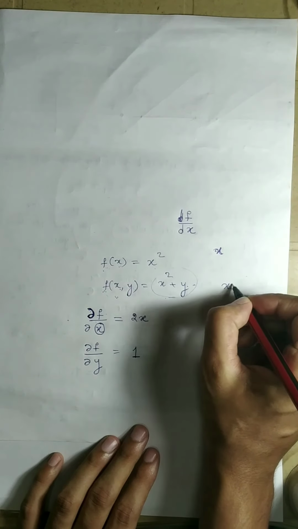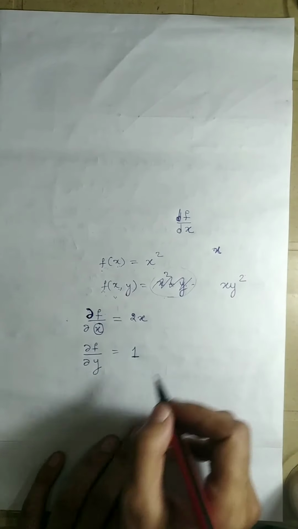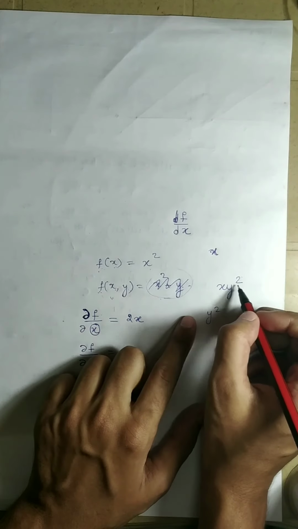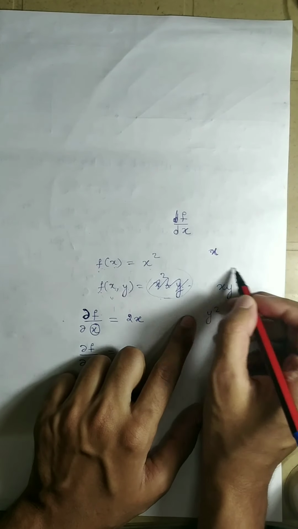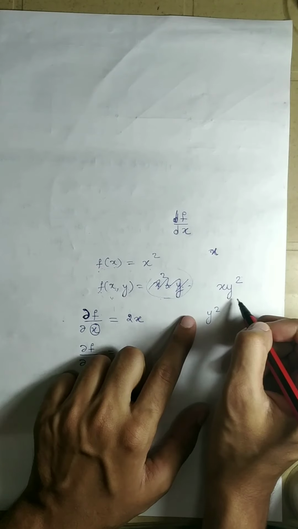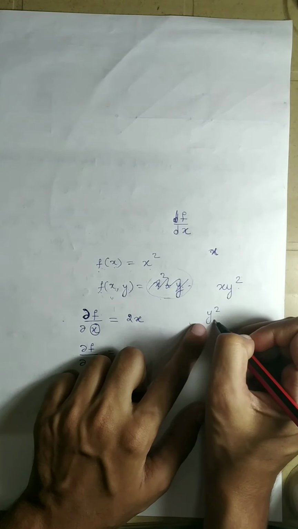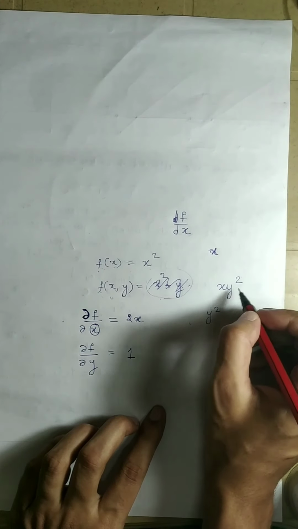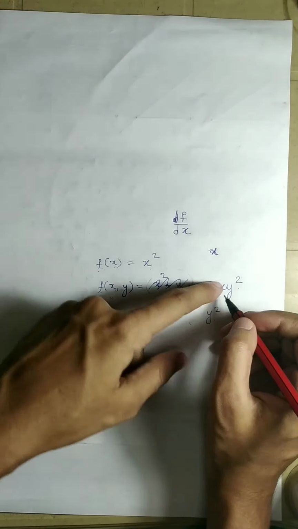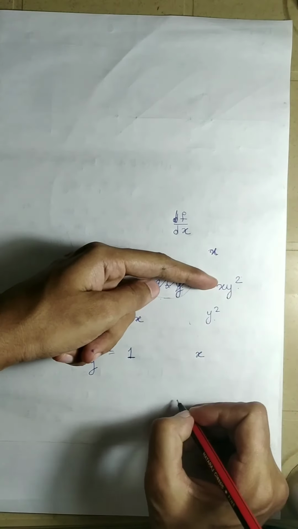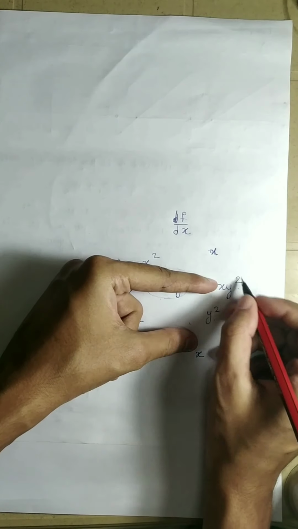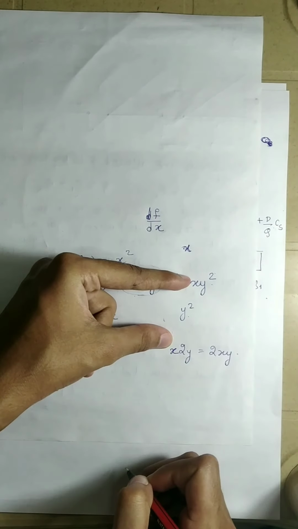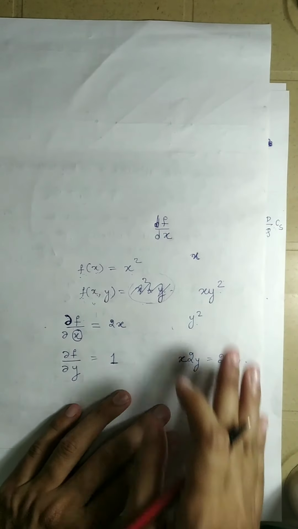Suppose the function was x into y square, then the derivative with respect to x will be y square, because if I treat this as some constant, what is the derivative of this term? It will be nothing but that constant. Then the partial differentiation of this with respect to y will be, keep x as it is because it is a constant, then differentiate y square with respect to y, that will be 2y, so that is 2xy. So that is how this partial derivative works.